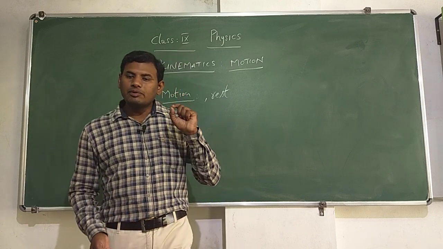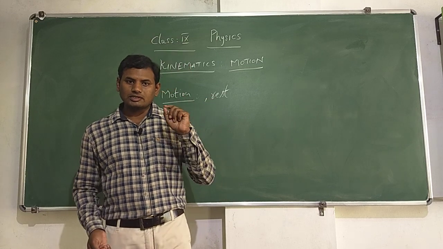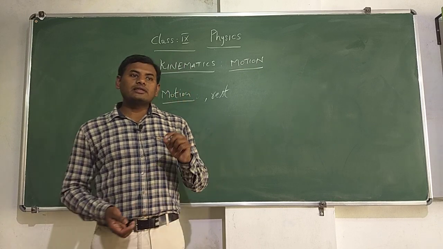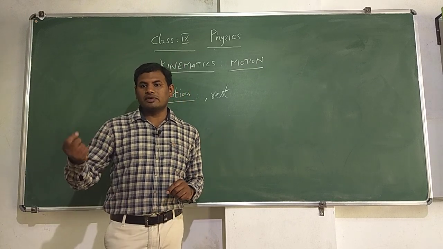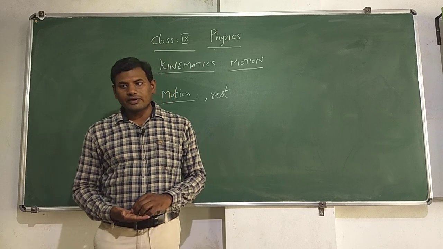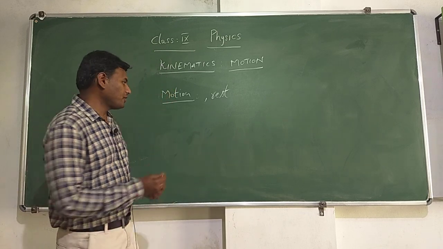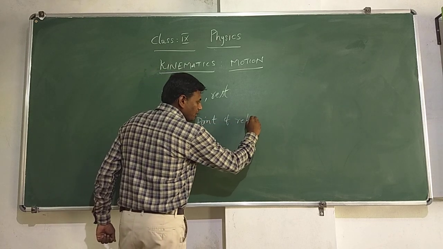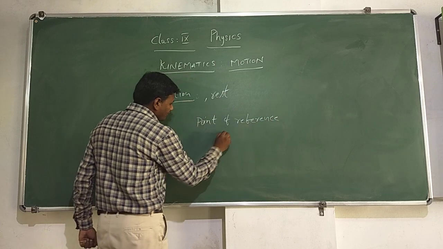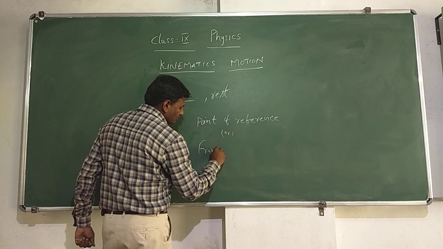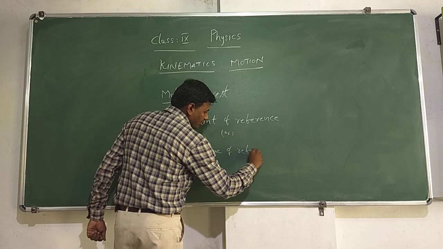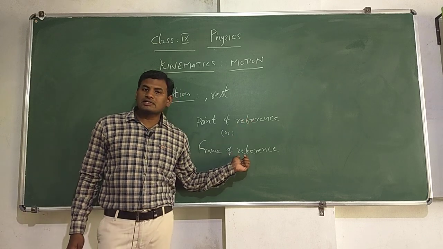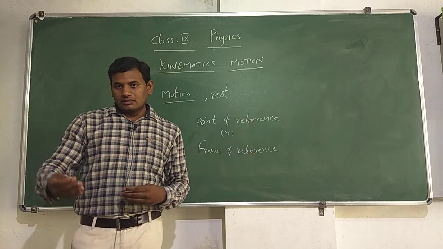But for a question, there will be only one specific answer. How can I be at the same time right side and left side? Here, the only thing we have to consider is the point of observation, or we can call that the frame of reference also. Point of reference or point of observation or frame of reference is nothing but from where we are observing the position of the object.